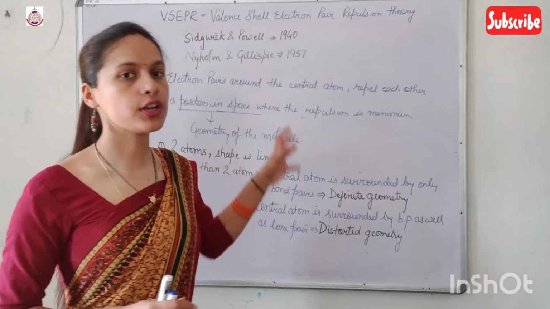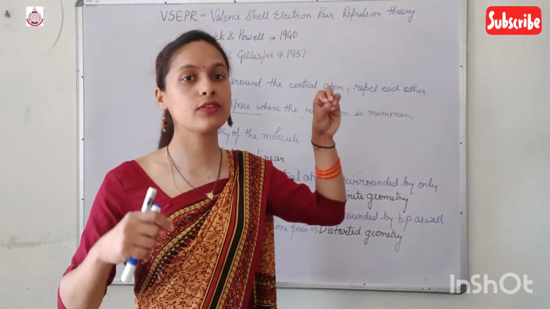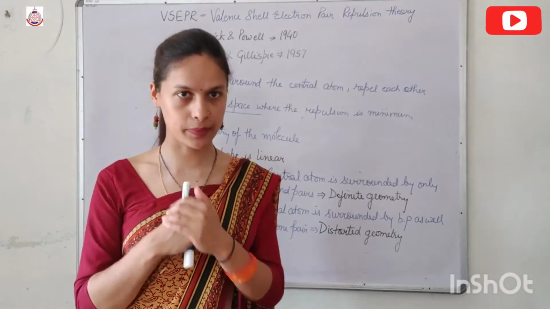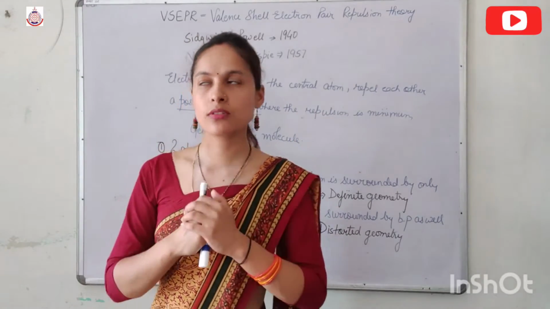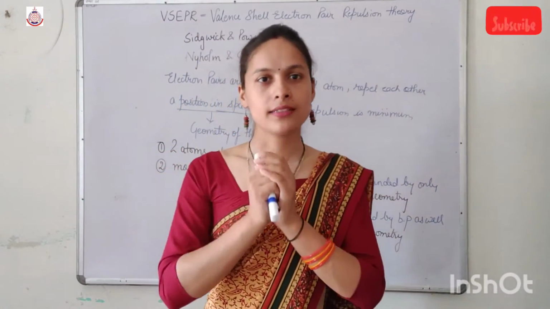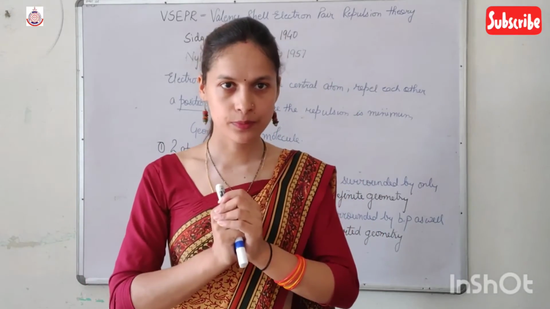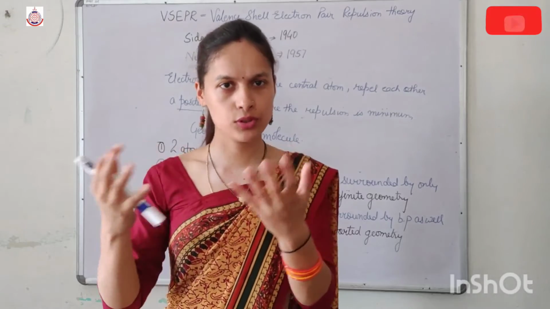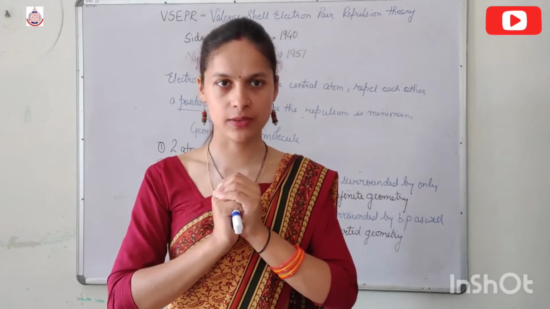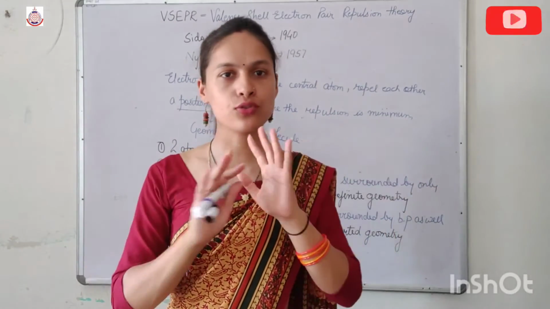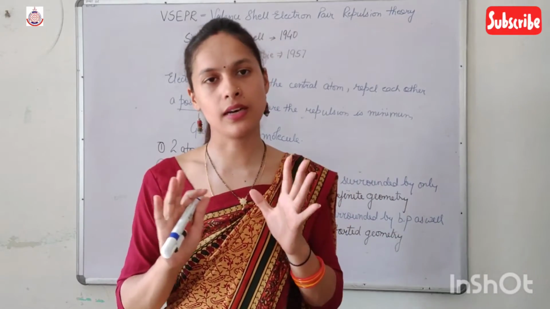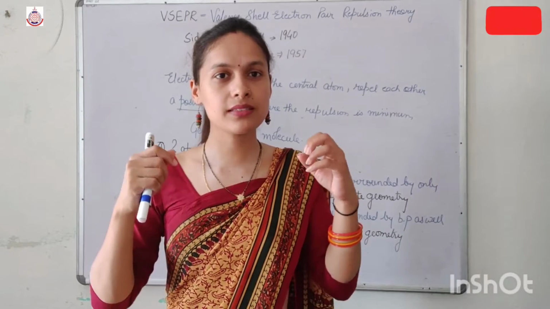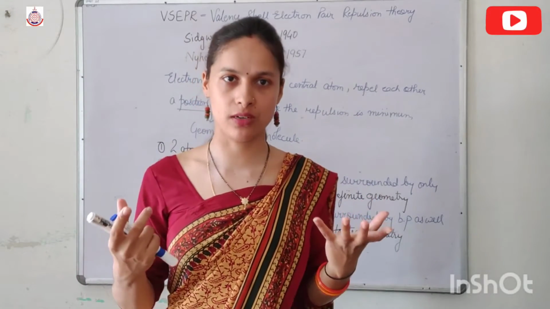Then this theory also tells us in which case we get maximum repulsion and in which case we get minimum repulsion. Now suppose there are two friends and they are fighting with each other. Due to some reason they are fighting, and suppose no one is there to stop them. So they'll fight with their maximum potential.